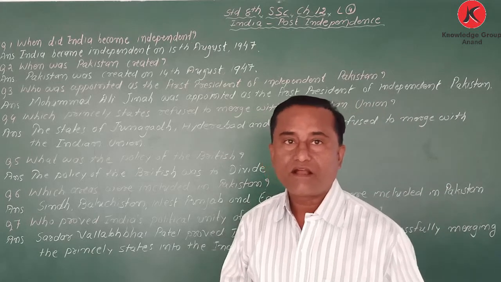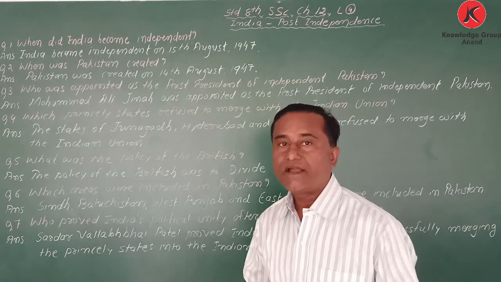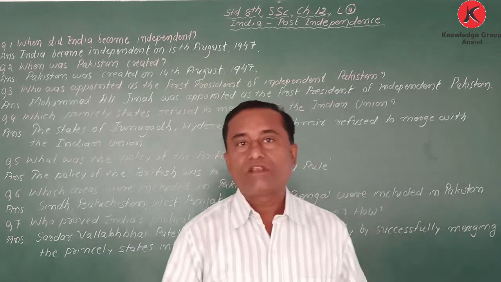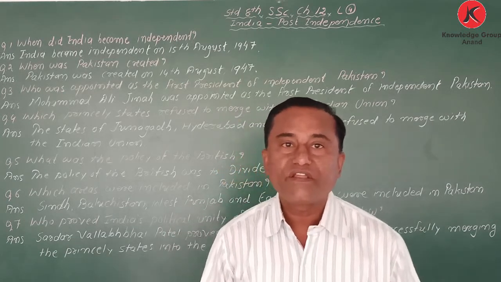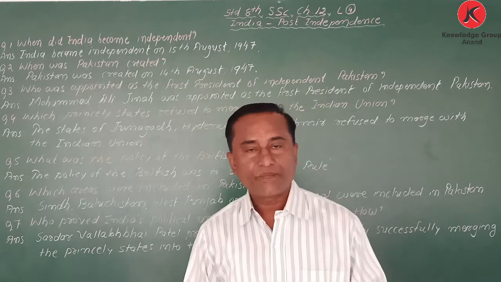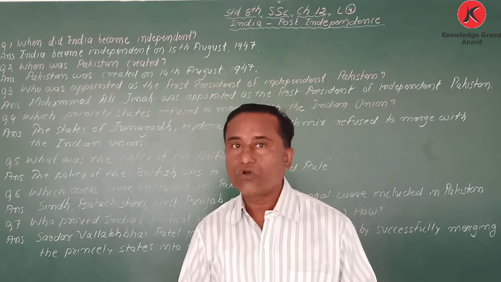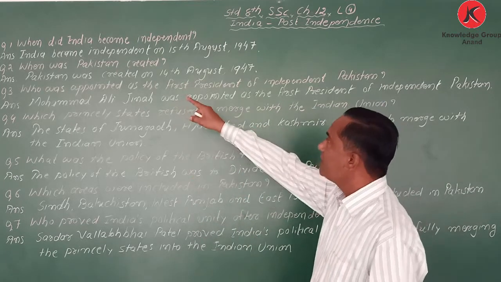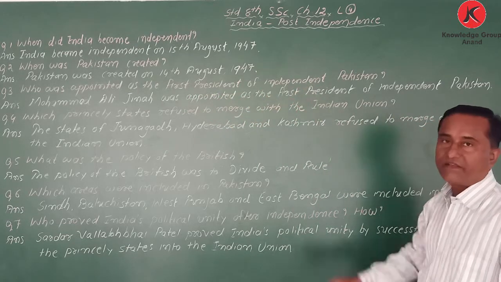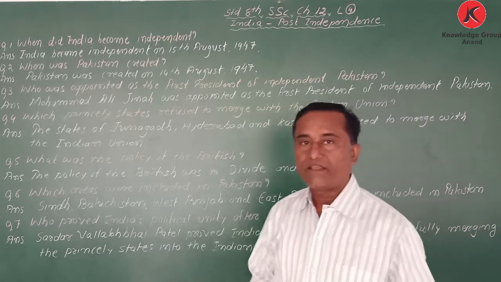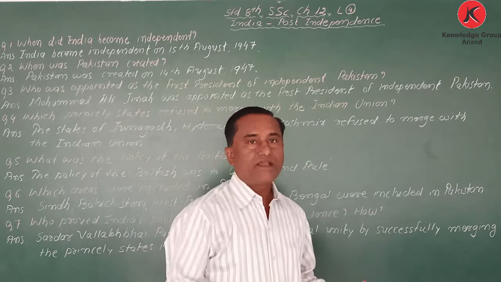When did India become independent? My dear student, we know India became independent on 15th August 1947. Normally we are saying 15 August. It is the date, but we have to mention the year also. So India became independent on 15th August 1947.